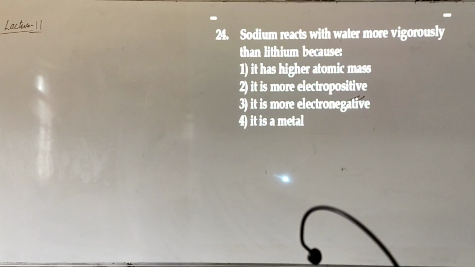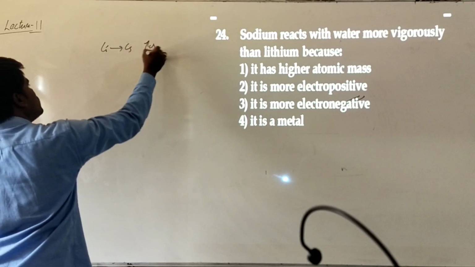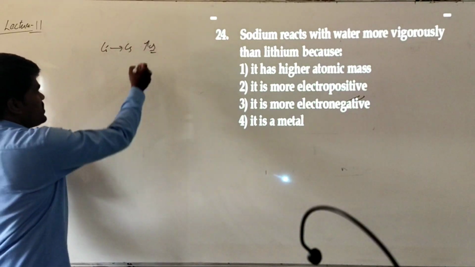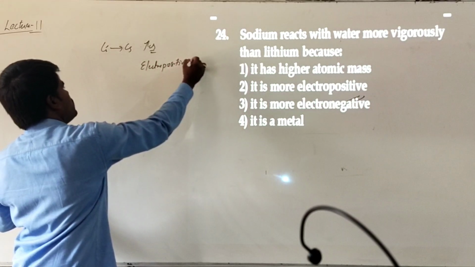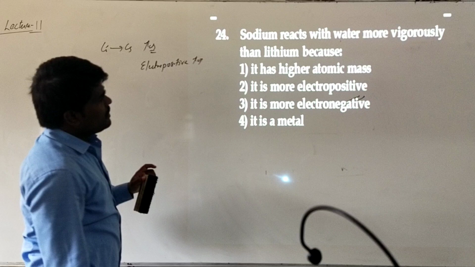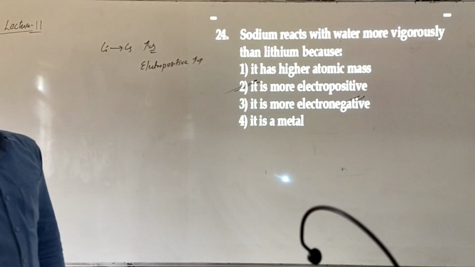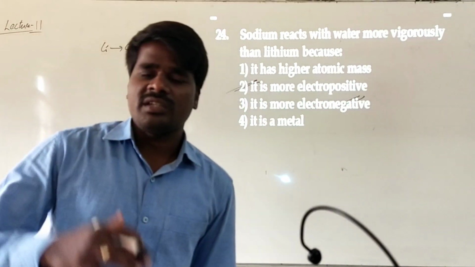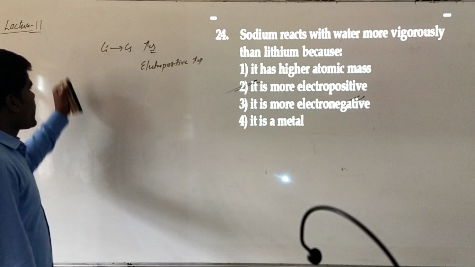Sodium reacts with water more vigorously than lithium because generally from lithium to cesium reactivity towards water increases due to the increase in electropositive nature. Why? Electropositive nature or metallic nature increases down the group. So what will be the reason? Due to its more electropositive nature. As sodium is more electropositive than lithium, its reactivity towards water will be vigorous or explosive in nature.